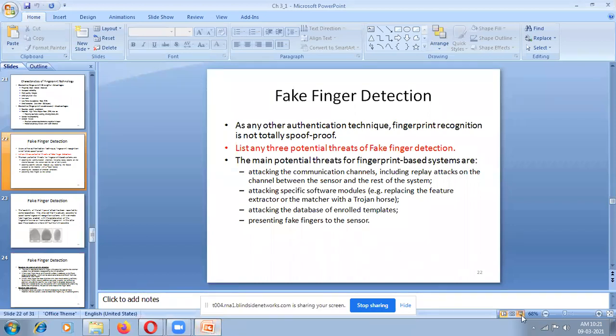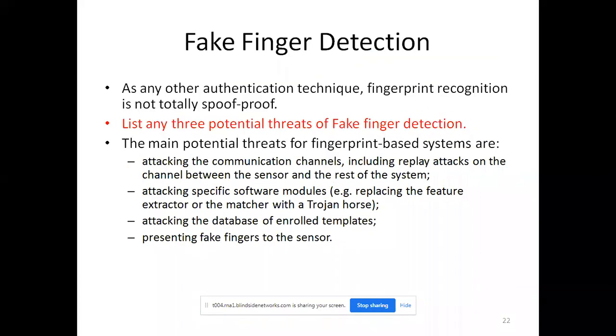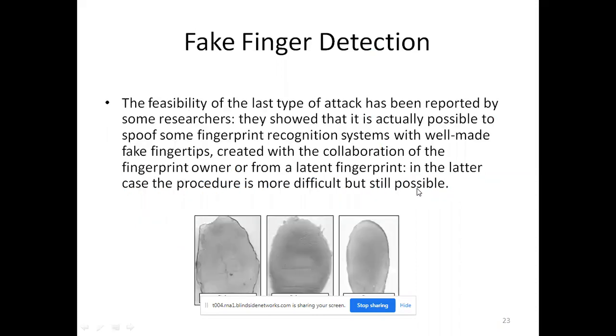Fake fingerprint detection. The main potential threat for fingerprint-based systems is attacking the communication channel, including replay attack and other things. This we already discussed. Then the fake fingerprint detection: the feasibility of the last type of attack is reported by researchers. They show how it is actually possible to spoof some fingerprint recognition systems.